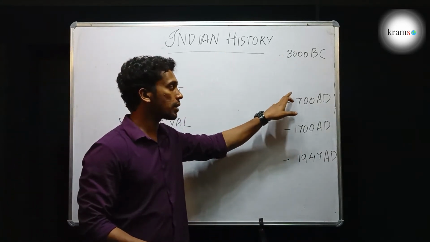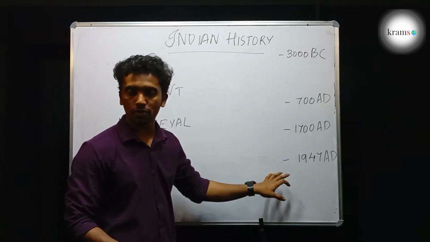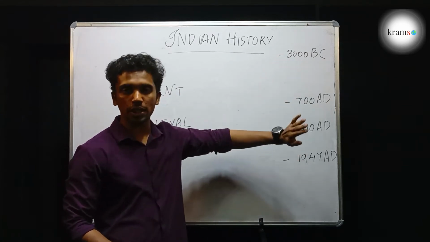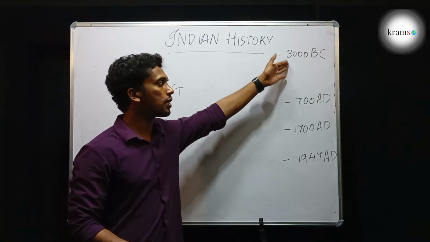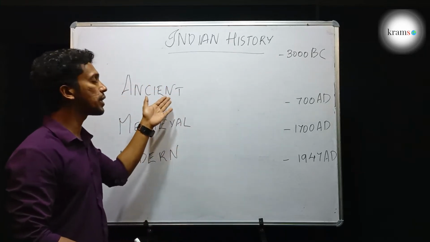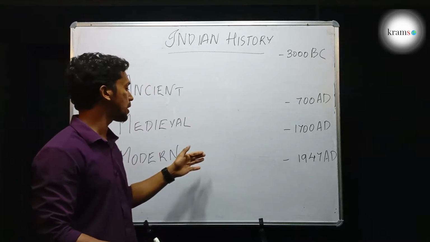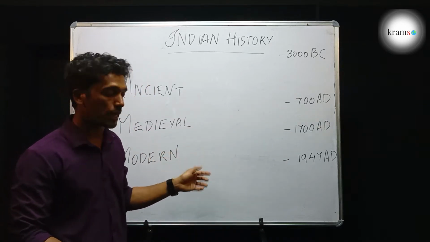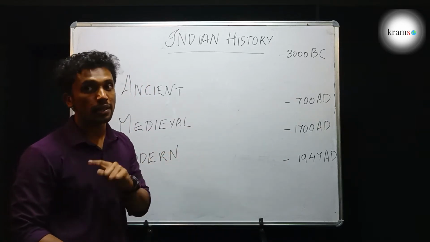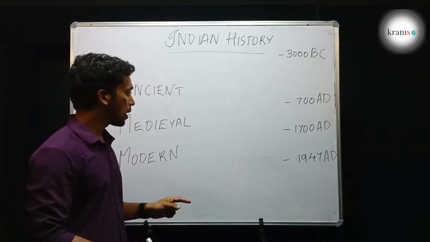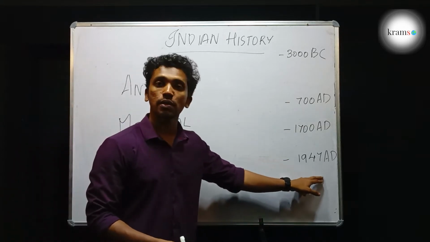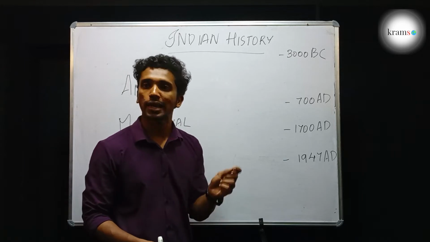These time periods are not hard and fast, which means they can be changed by different historians, but roughly this is the period that we are going to see in ancient history, this in medieval history, and this in modern history. Then a question will come up: after 1947, isn't there any history? There is history.